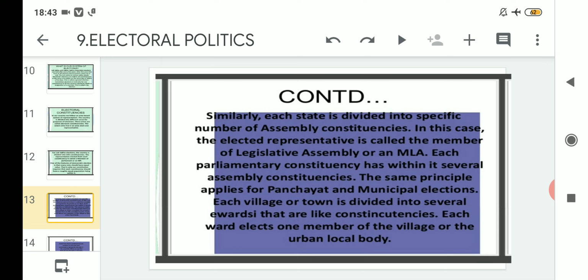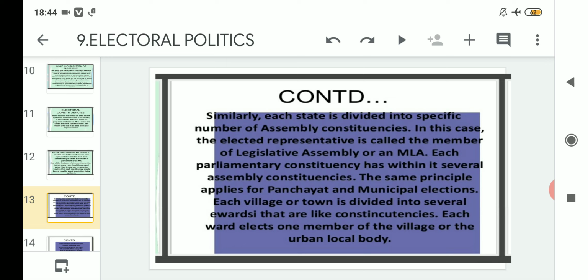That means in the case of Assam, the number of constituencies where the MLA is holding elections, suppose it has 14 seats that each MLA will fight elections for. Suppose for the state of Assam, assume that there are 14 assembly seats. Clear? So these 14 assembly seats will be fought by different political parties.